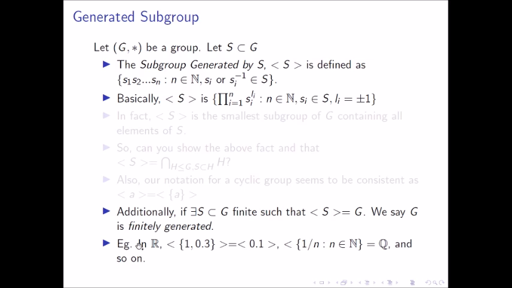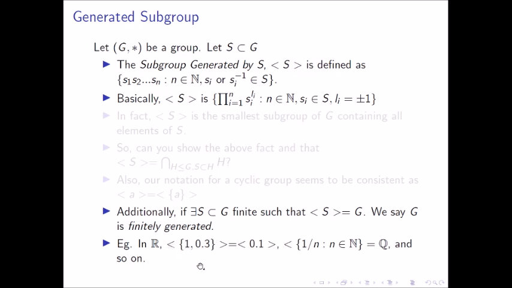Let's look at an example of generated subgroups. Consider the subgroup in R generated by 1 and 0.3. Since it's additive, it contains all integers, it contains all multiples of 0.3. It contains all real numbers of the form 1x plus 0.3y. Note that it contains 0.1, as 1 minus 3 times 0.3 is contained in it. So it contains this group as a subgroup.